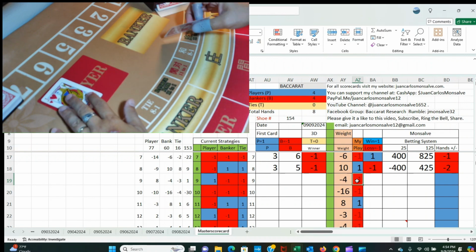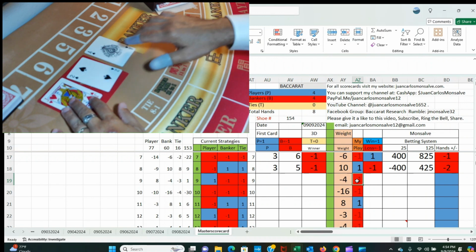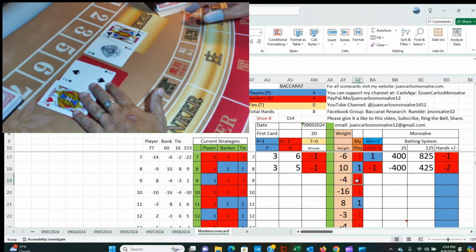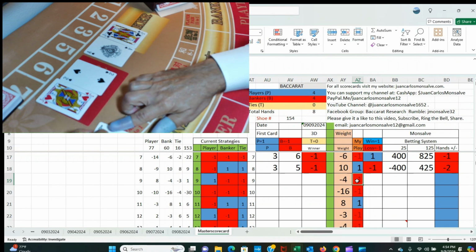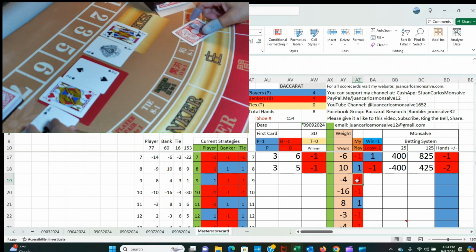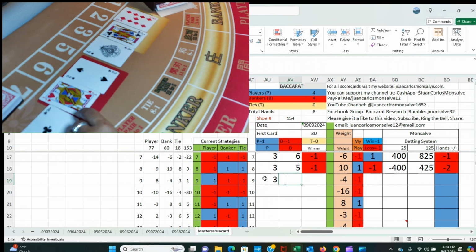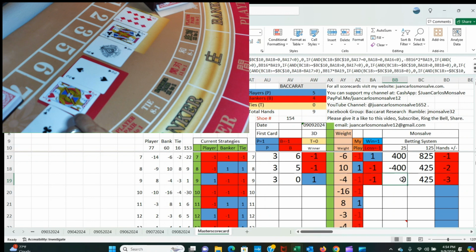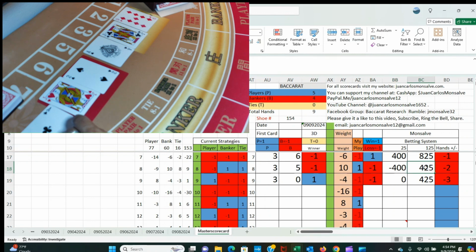So first card player, first card banker, second card player, second card banker. Player has a 2 and gets a third card. The third card is a 1, so it goes to 3. Banker has 1 and gets a third card. The third card is a 9, so it goes to 0. So player 3, banker 0. This is a player hand. I was playing banker. I lost this hand, but as you see, now it shows 0 here because I already reached my target. At this moment, I should be already out of the table. I shouldn't stay at the table.